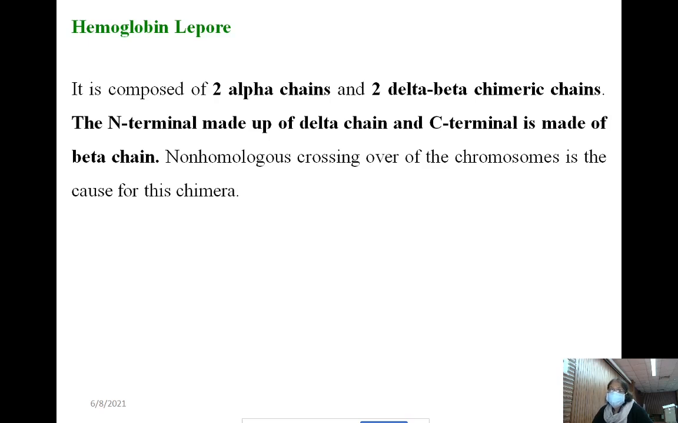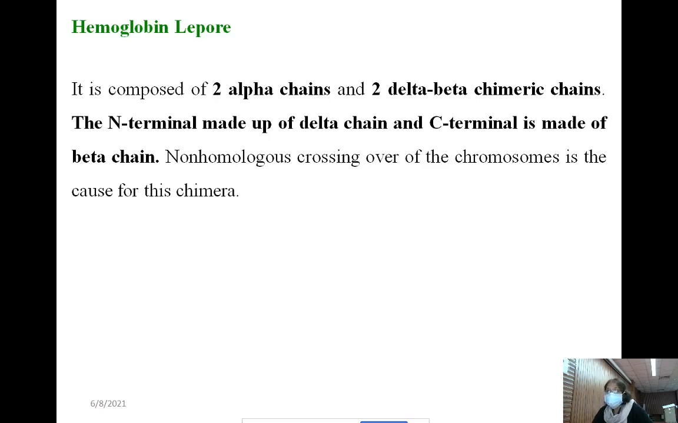See, in case of hemoglobin Lepore there are four chains, two alpha chains, that is normal. But the remaining two chains are not completely beta and not completely delta. These two chains are chimeric chains, known as delta beta chains. The N terminal of that delta beta chain is composed of delta chain and the C terminal is made up of beta chain, like that, in case of hemoglobin Lepore.